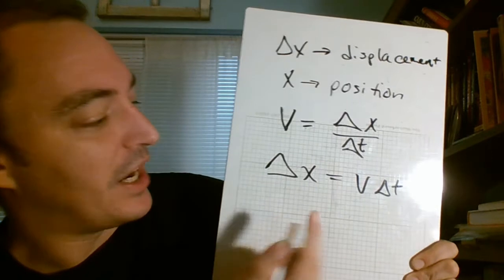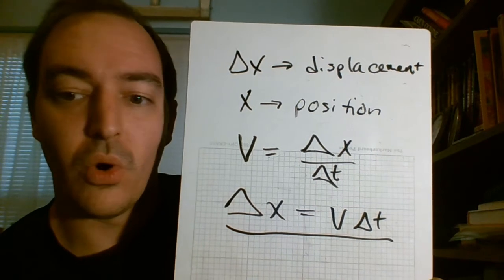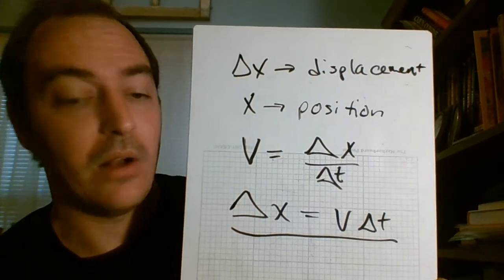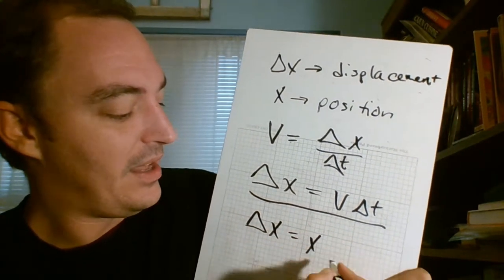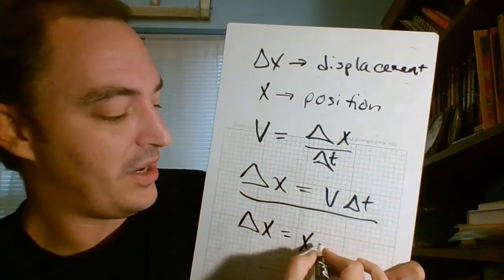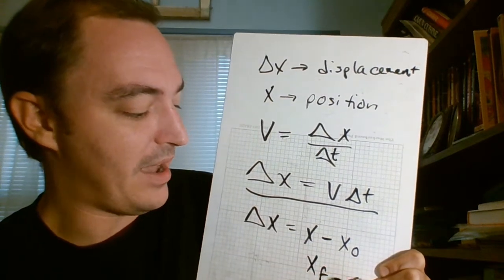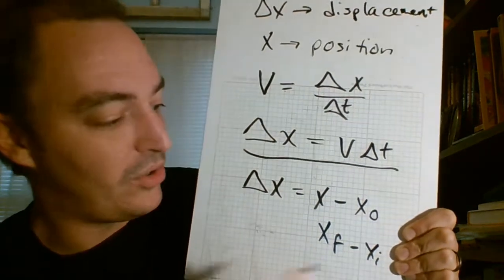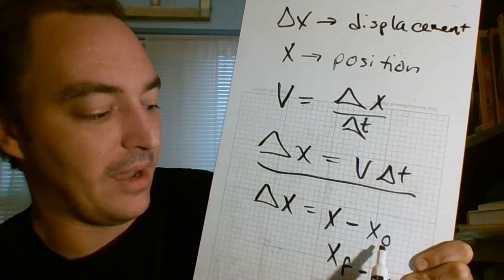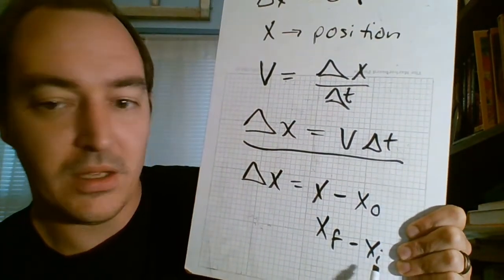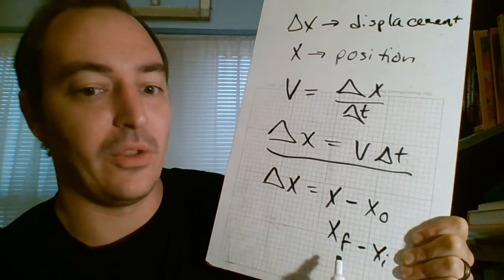Talking about speeds that don't change, we can use this to figure out where I started, how far I traveled, or even where I am now. Remember, delta x, or delta of anything, is the final or current version minus the original version, and that gives me my change. You'll also see this as xf minus xi. The test tends to use x naught: my current x minus my x at the original time. That's the same thing as xf minus xi. It's up to you to remember that and make sure you have some sense of it. I don't think they're going to have any problem.